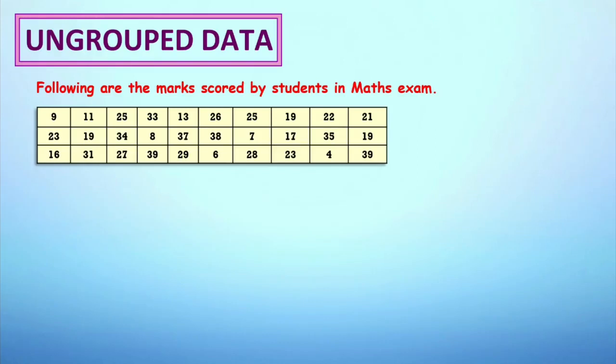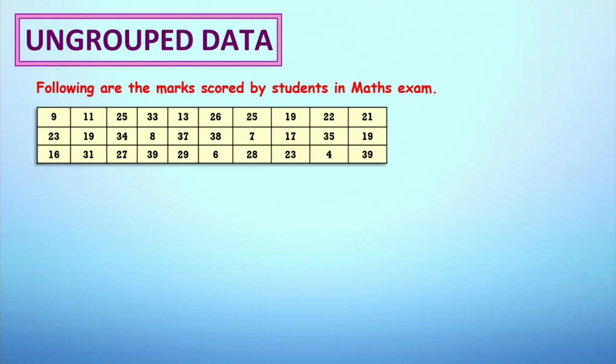Now, if I ask you how many students have scored below 10, or how many students have scored above 30 marks, don't you think the data presented in this manner won't give you the information conveniently?